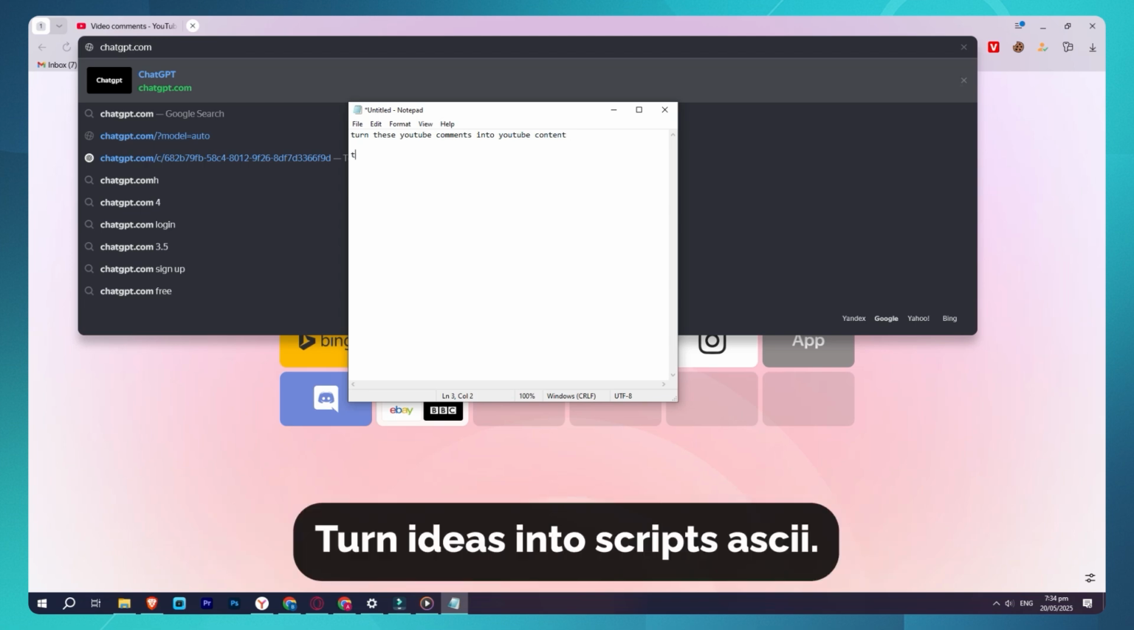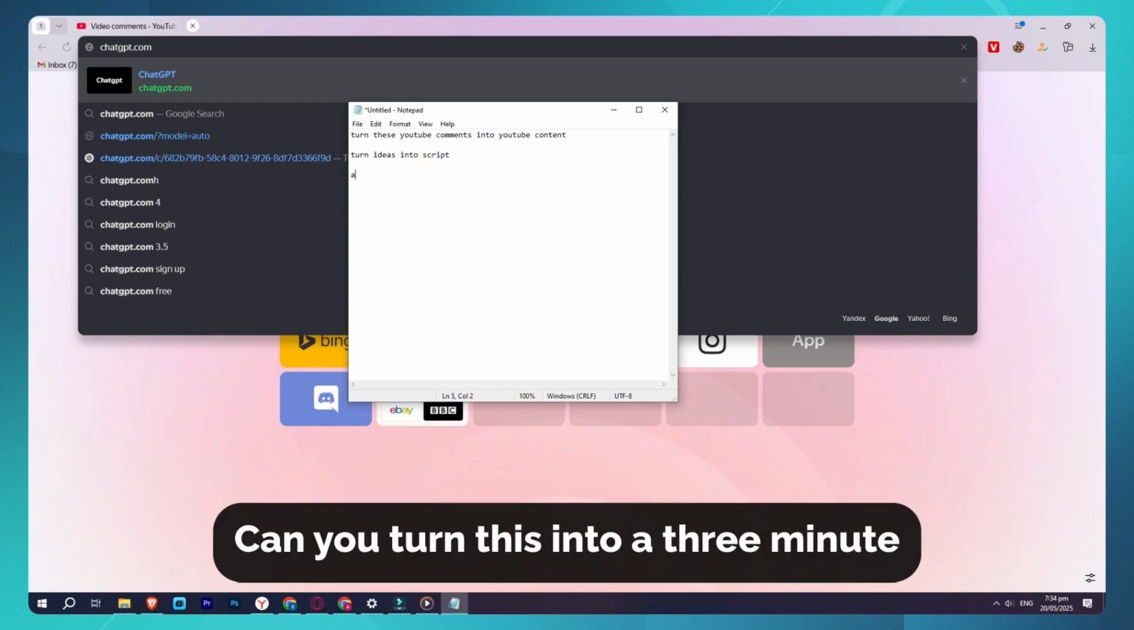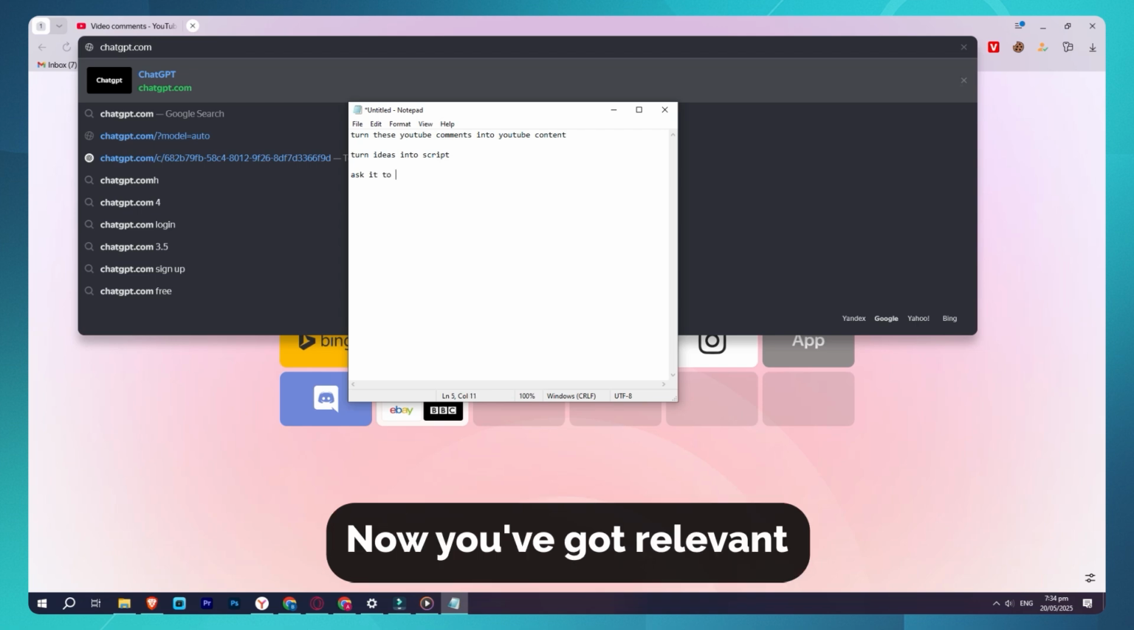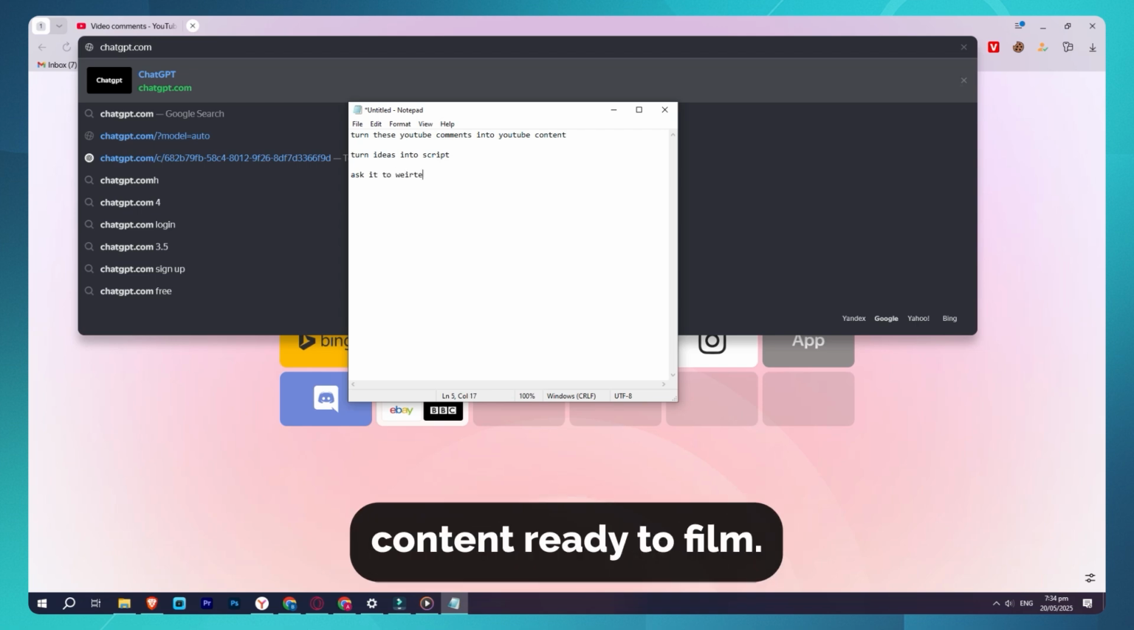Step 3. Turn ideas into scripts. Ask AI, can you turn this into a 3-minute YouTube script? Now you've got relevant, audience-driven content ready to film.